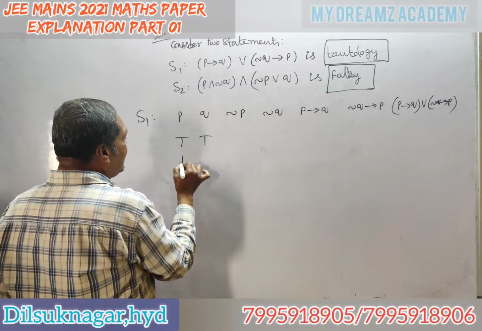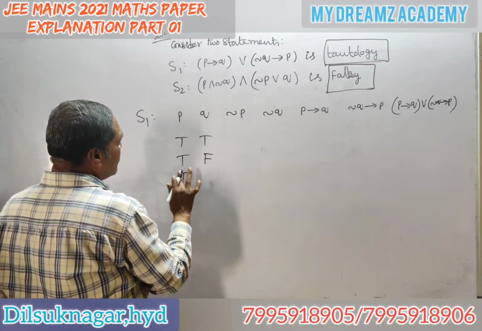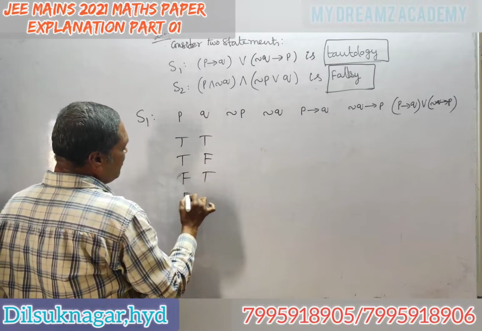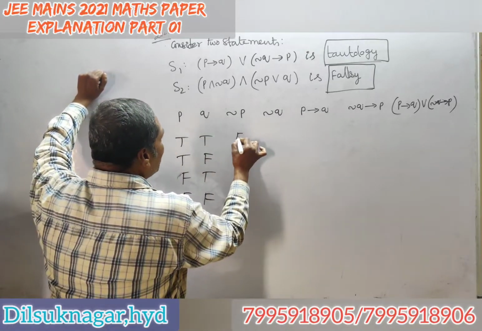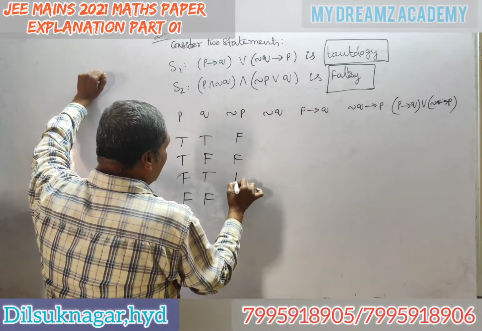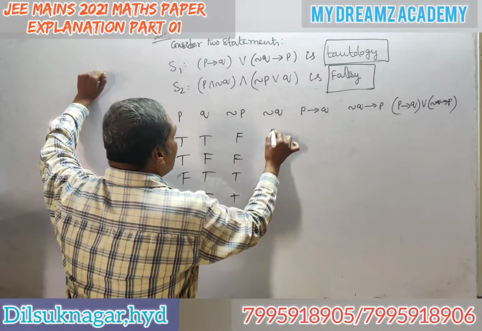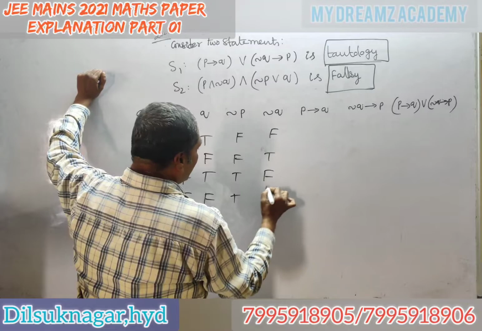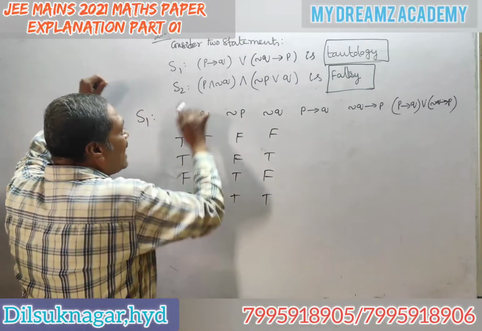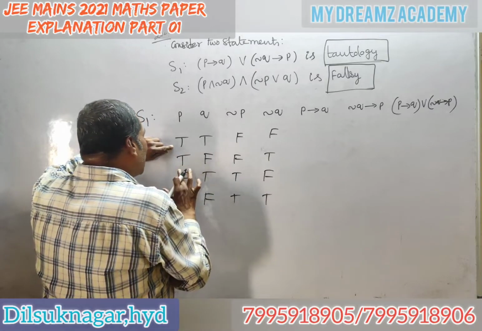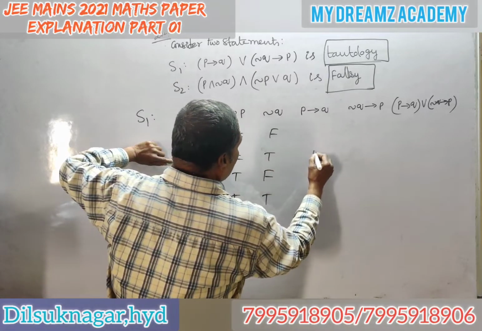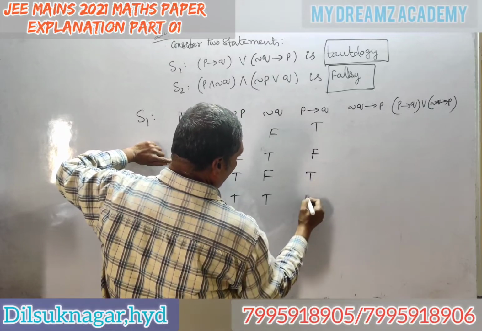Always take T, T, T, F, F, F, T, F, F. Negation of P is opposite to this: F, F, T, T. For this, F, T, F, T. Next, P then Q. From this, implication: true, false, false, true, false, false. Otherwise, it is always true.